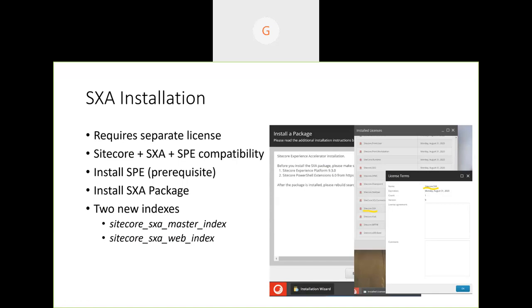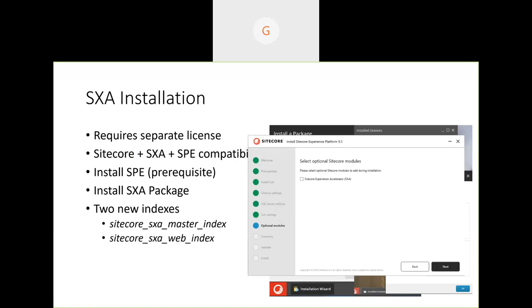And a very good thing with 9.3 is that I hope at least some of you have already installed 9.3 locally and tried it. When you are installing using the GUI, the Sitecore Install Assistant, you will also get this optional module option, so we can just select it. We don't need to bother about these packages. Once Sitecore installs, it will also install the required SPE, and it will install SXA for that instance. So it is a much cleaner and easier way to install when you are working on 9.3.